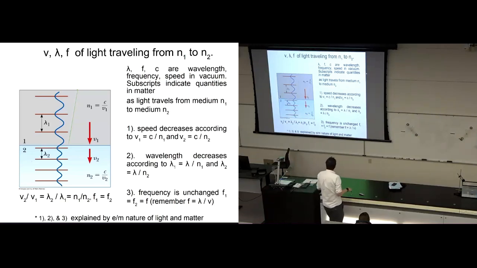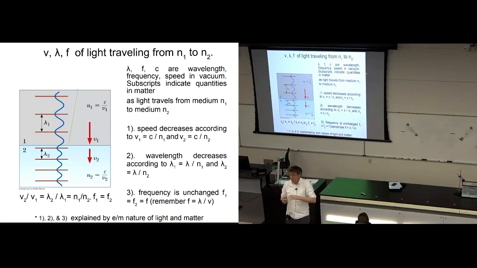Okay. Again, all of this, I'm just telling you and asking you to believe me: that the speed of a light ray in a material is slower, that the wavelength of light in a material compared to vacuum is shorter, but the frequency of the light wave is the same in a material and in vacuum. I'm just asking you to believe me on that.